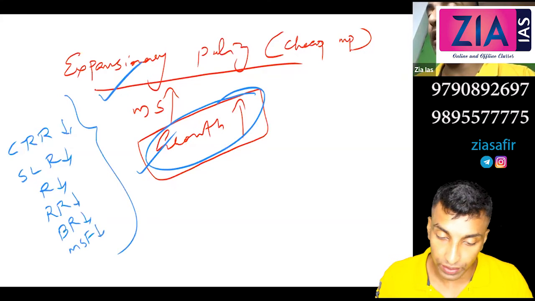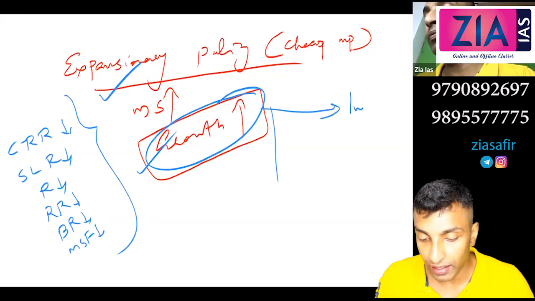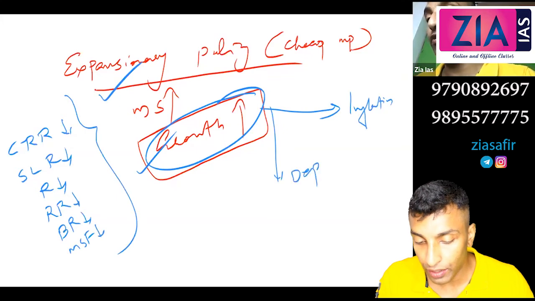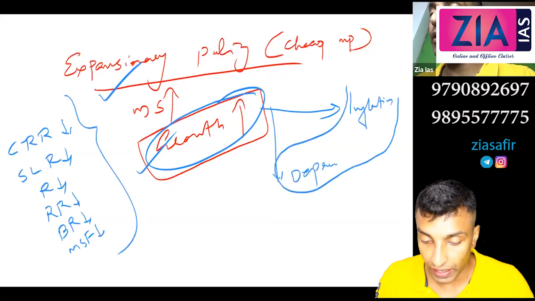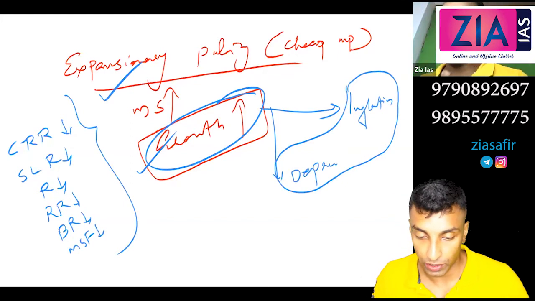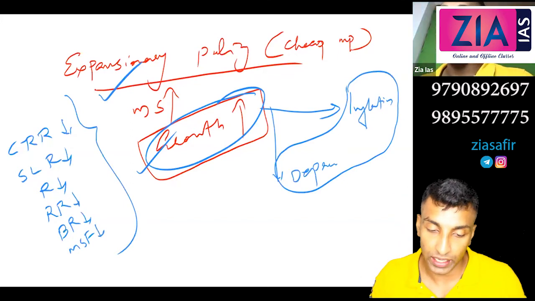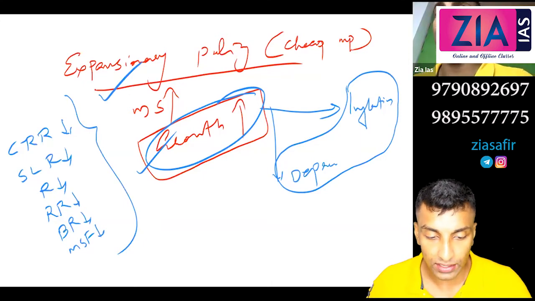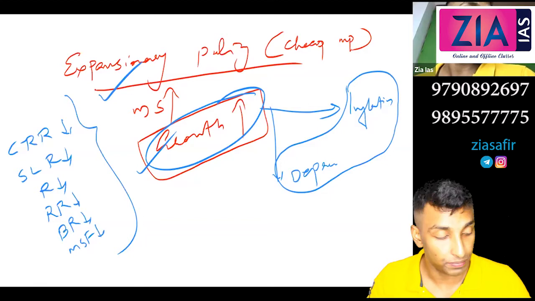So here growth will increase, but what will happen ultimately? That leads to inflation and that leads to depreciation of the rupee. When this happens, RBI again has to switch to contractionary monetary policy. So that's the trilemma that we are talking about. All these are clear, the types of monetary policy now. Last year there was a question directly from this.